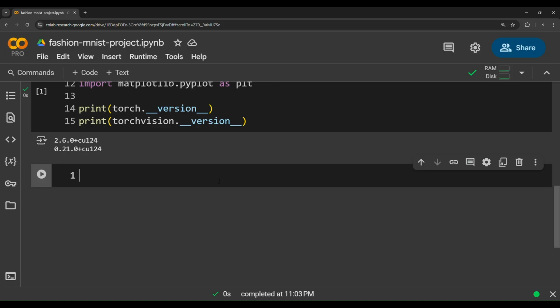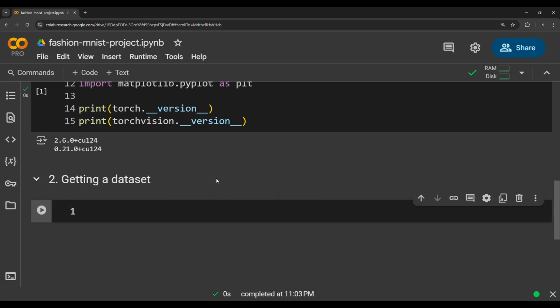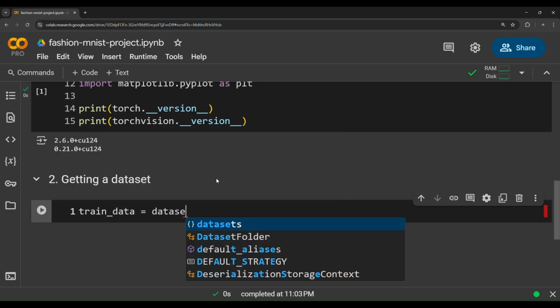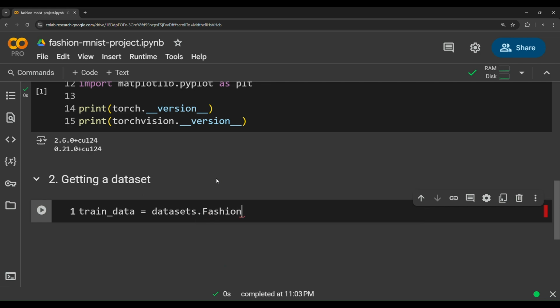Every machine learning project starts with a dataset. Without a dataset, what are we going to model? To be able to build models, you need a dataset. So let's comment this, getting a dataset. Well, to get the FashionMNIST dataset, we need to use the datasets library. So the first step is to create a variable called train_data equals datasets.FashionMNIST.